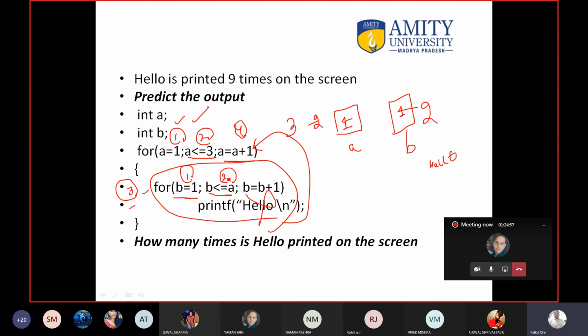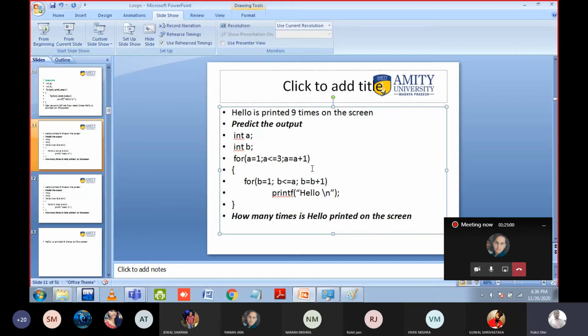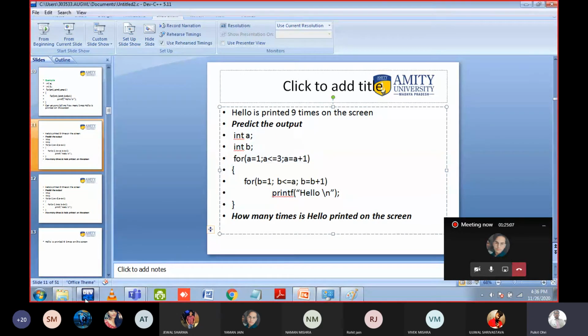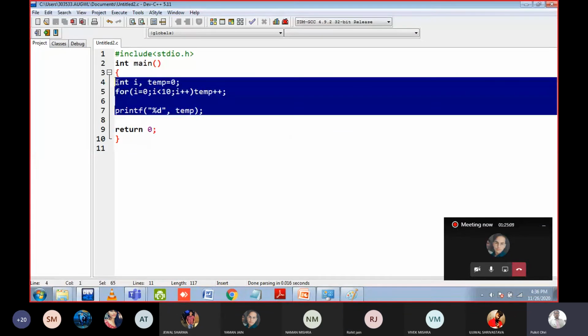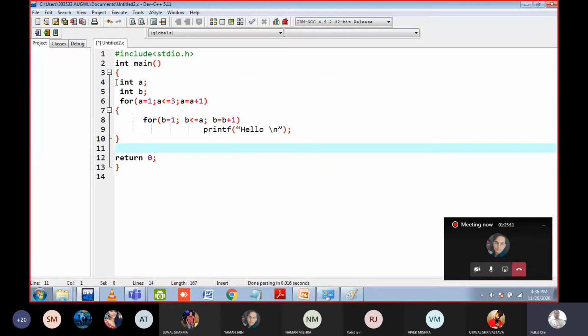So what you can do is implement this program. Because this is a practical class, you have to implement the program. Implement it ASAP. Open the compiler, just do it, and just let me know. Do not send the output or the code in the MS Teams chat box. Just do it and let me know. Okay, still I will give you 2 minutes.